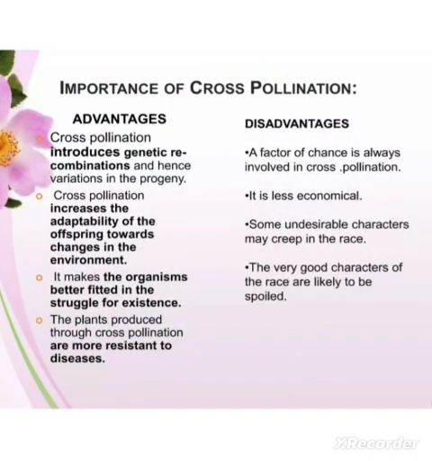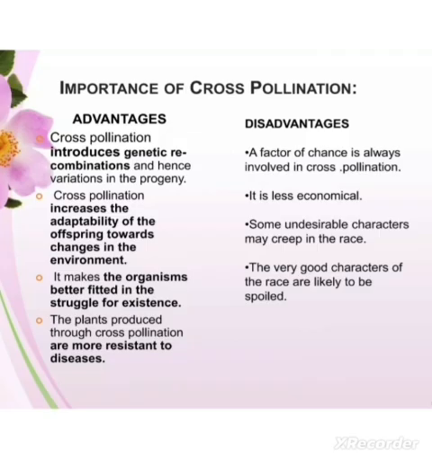Now we come on to the advantages and disadvantages of cross pollination. As you know, cross pollination introduces genetic recombination, means it is responsible for variation in the progeny, which is very important for survival according to the present conditions. It makes the organism better fitted in the struggle for existence. So it helps in evolution.